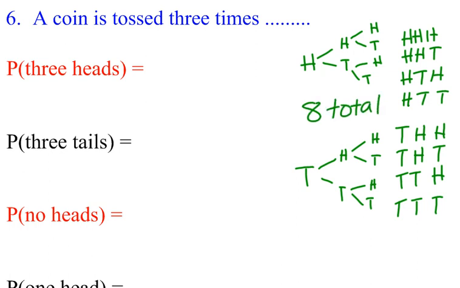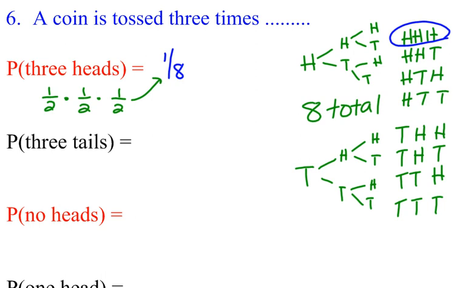So it says find the probability of 3 heads. Now there's a couple ways you could do this. You can look at what you just did and say, oh look, there's only 1 out of 8 ways that I could get 3 heads. And so you know the answer is 1/8. I also want to show you that you could do what we just learned about the ands. What's the probability you'd have heads on your first toss? 1/2. Second toss? 1/2. Third toss? 1/2. Which still equals 1/8.